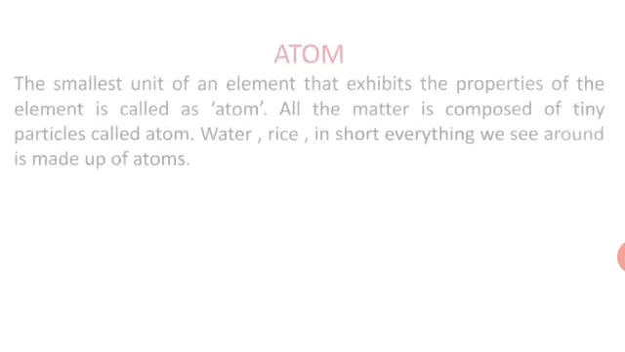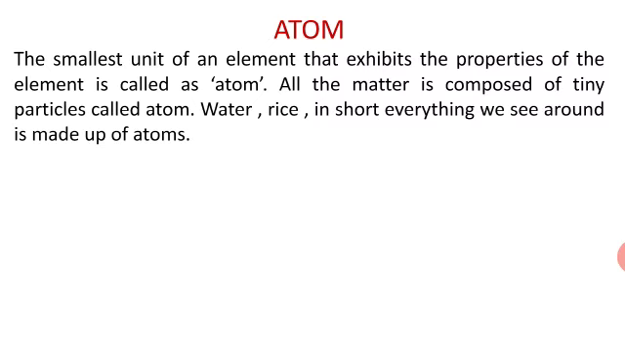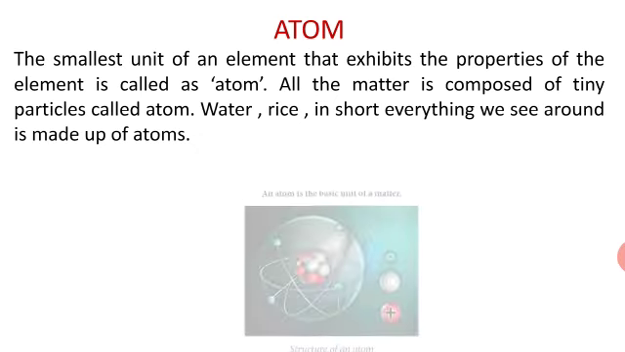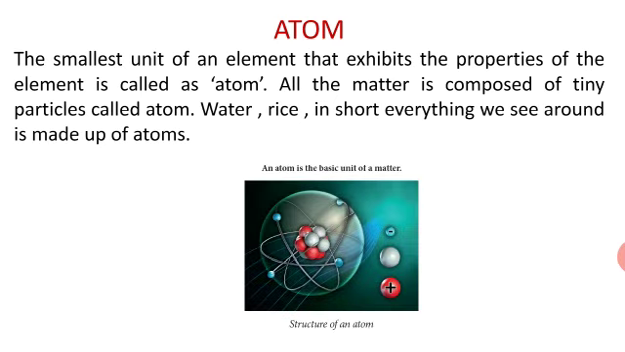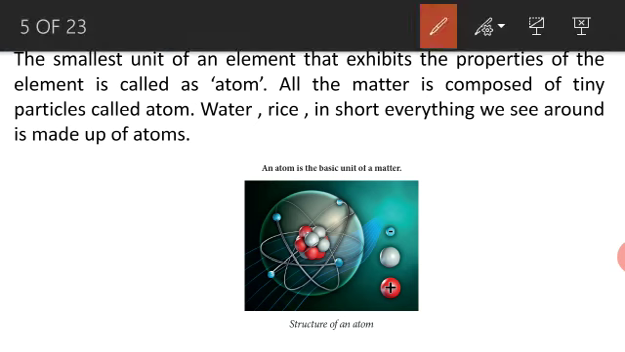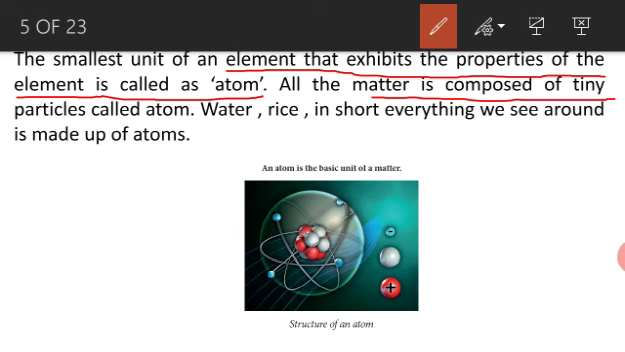Next, what is meant by atom? All of you know already, the atom is a tiny particle. The smallest unit of an element that exhibits the properties of the element is called atom. All the matter is composed of tiny particles, also called atoms. For example, water, ice, in short, everything we see around is made up of atoms.